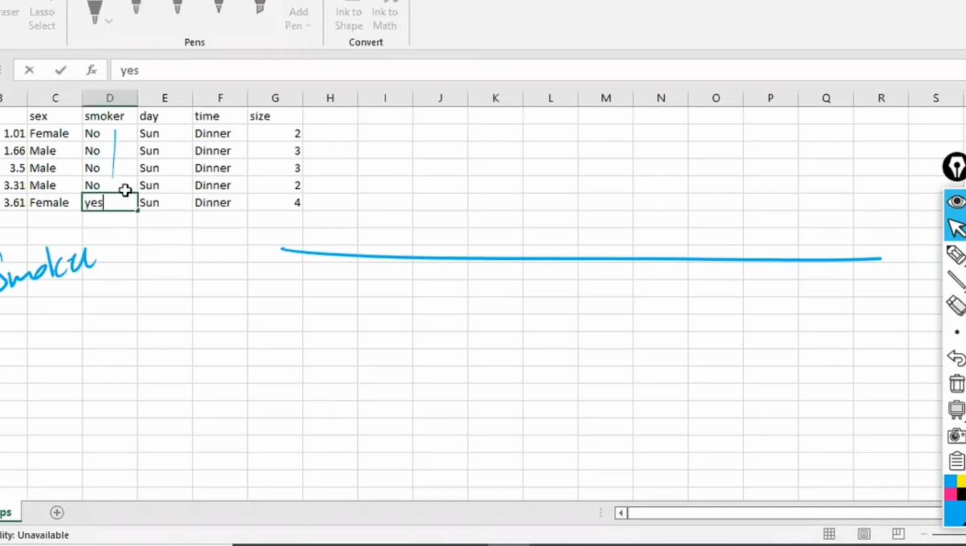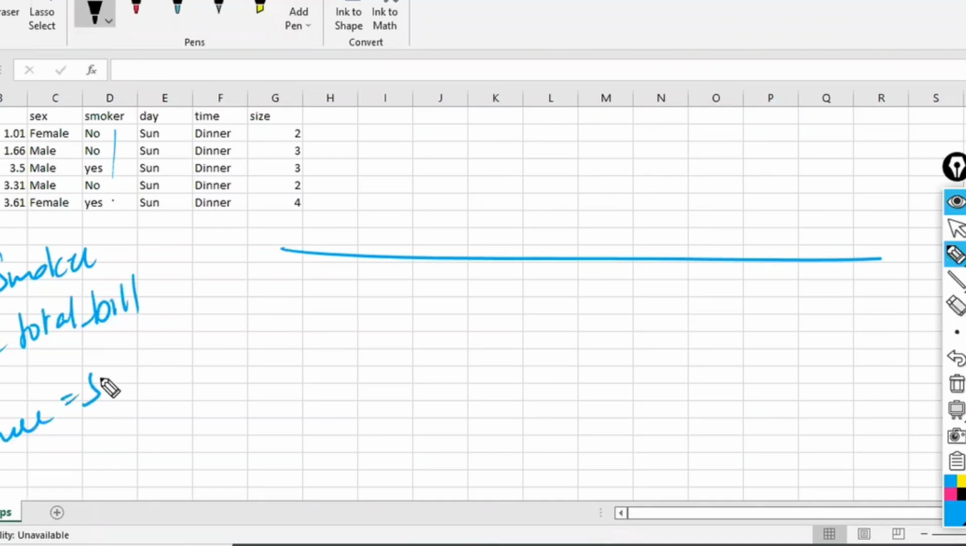This variable I am replacing with S, and this one also I am replacing with S. Now how many records we are having: 2 records with yes and 3 records with no. On the y-axis, I am going to take the total bill, and hue is equal to size. First, let us see the same graph without hue.